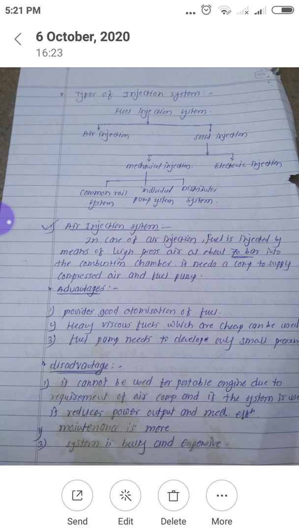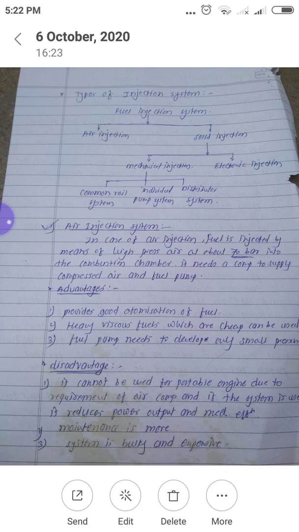So in air injection system, fuel is pressurized by the application of compressed air. That pressure is about 70 bar or above, as per the requirement. For this system, there is a requirement of a separate compressor for the compression of air, and a fuel pump to suck the fuel from the tank and supply it to the nozzle.